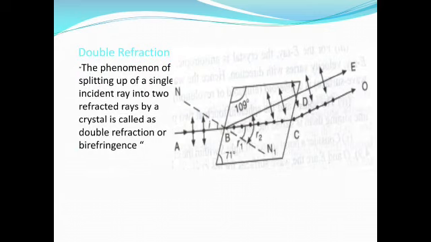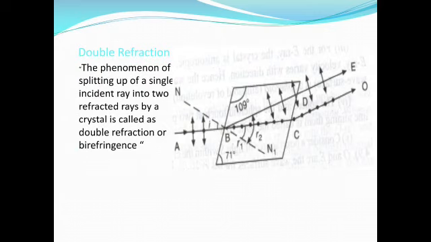Double refraction, or birefringence. Birefringence is another name of double refraction. The phenomenon of splitting of a single incident ray into two refracted rays by a crystal is known as double refraction. Here, when a ray of unpolarized light is passed through a uniaxial crystal, it splits up into two refracted rays. One of the refracted rays follows Snell's law, and that one we call the ordinary ray, whereas the other doesn't follow Snell's law, and that one we call the extraordinary ray.